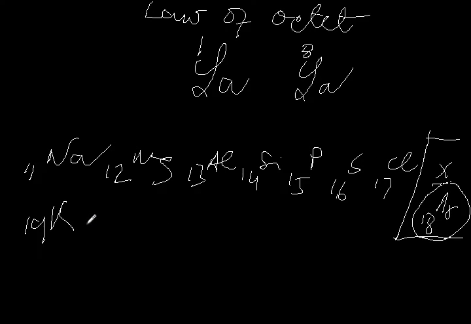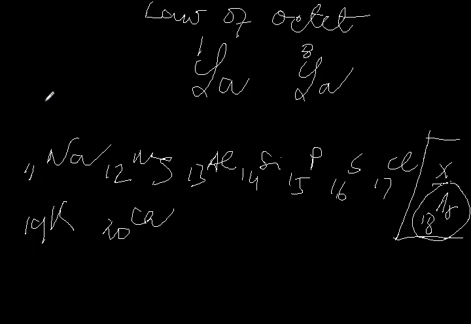Scientist Newland stated that every 8th element will be the repetition of the first element. So the repetition of sodium will be seen in potassium. Similarly, calcium has atomic number 20, and the repetition of magnesium will be seen in calcium.